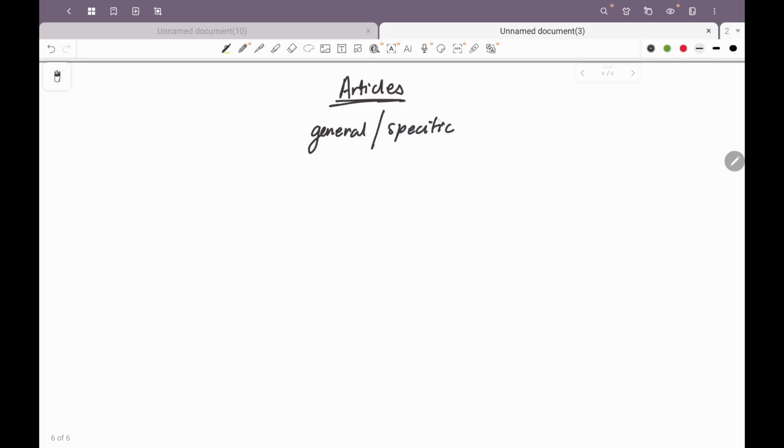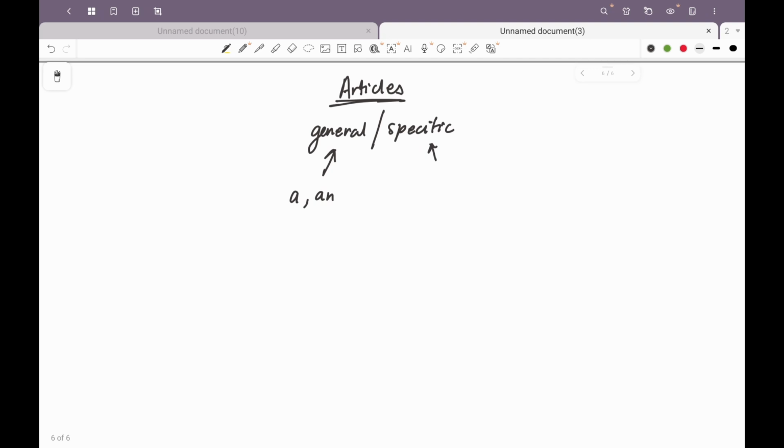So whenever we are talking about indefinite nouns, these are talking about general nouns.